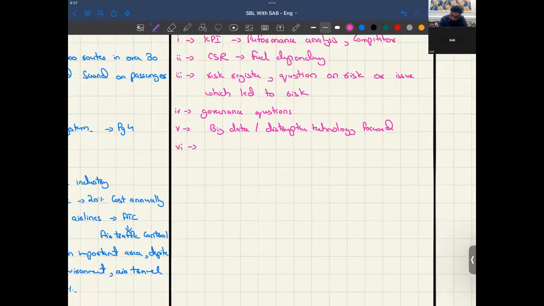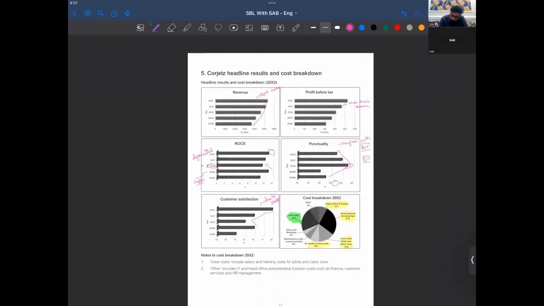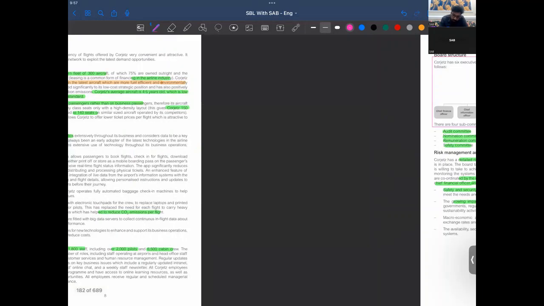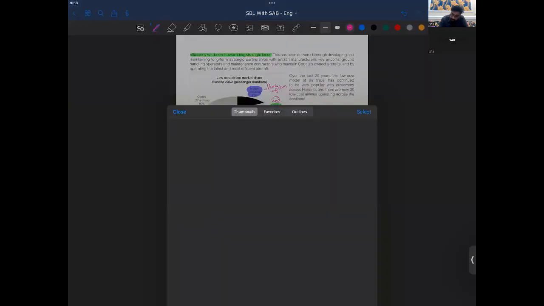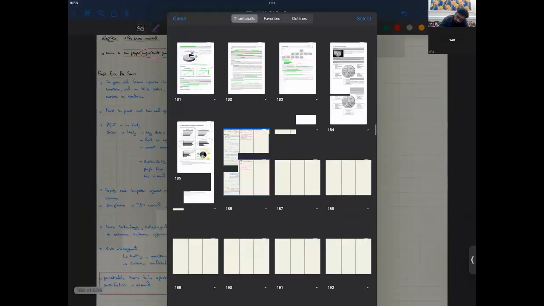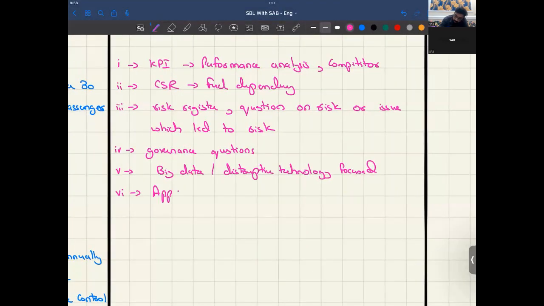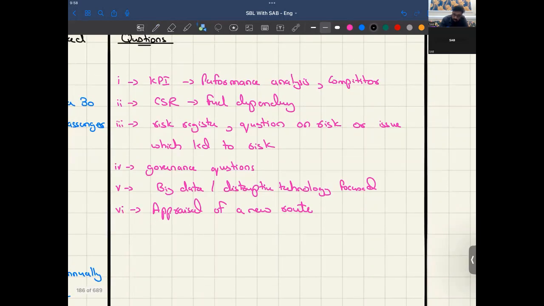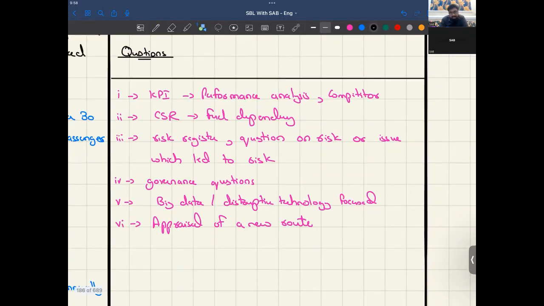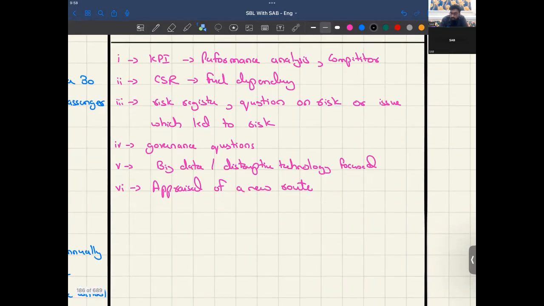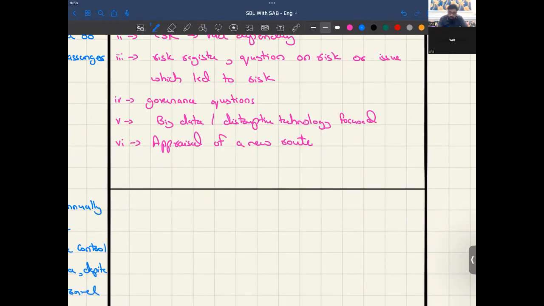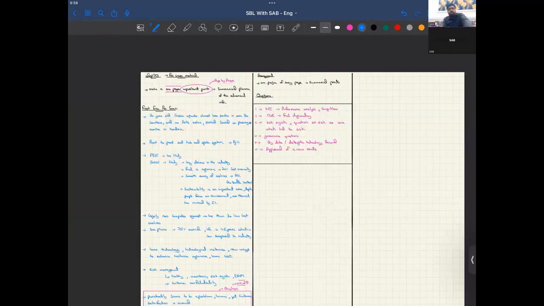Now, appraisals. They might give you an appraisal of a new route, that you have to appraise a new route and determine. So these can be the possible questions. These are surely not the definite questions that will be asked, but there's a possibility.